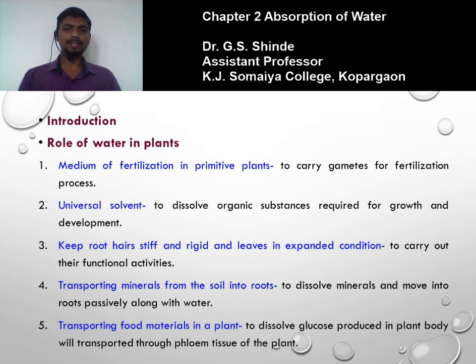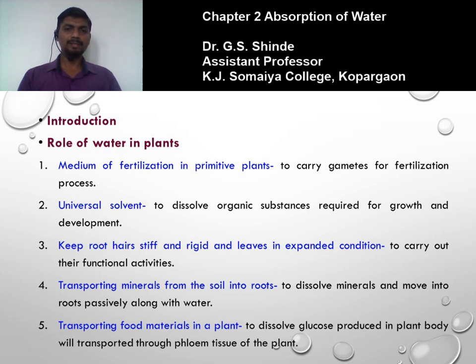Next, water plays an important role in transporting minerals from soil into roots. The minerals that are required for the growth and development of the plant, for example, nitrogen, phosphorus, potassium, magnesium, calcium, are present in the soil. Plants require these mineral elements for normal growth and development. They are absorbed by the plant along with the water.